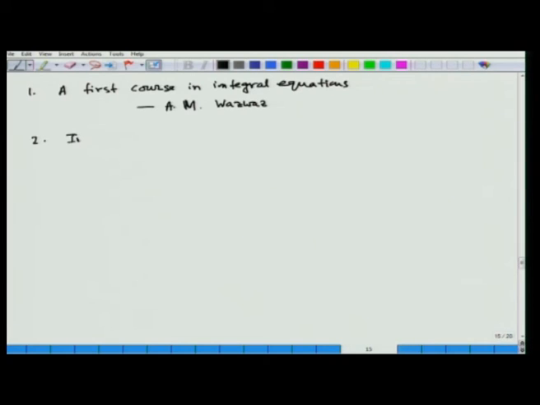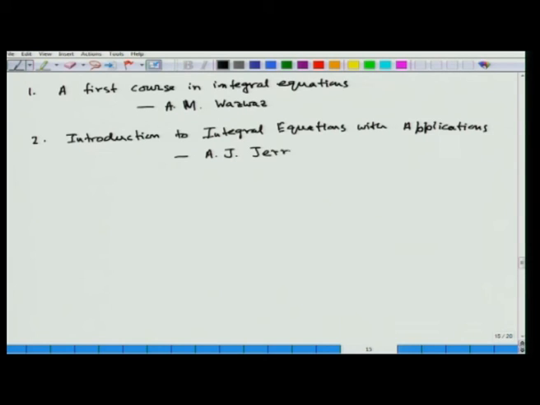Then number 2, Introduction to Integral Equations with Applications, A. J. Jerri.